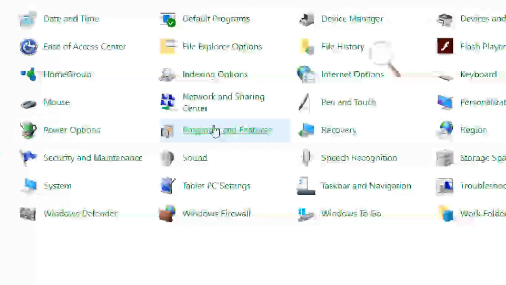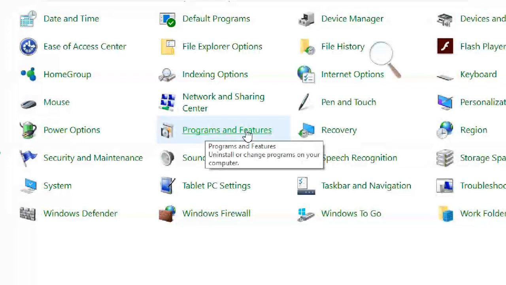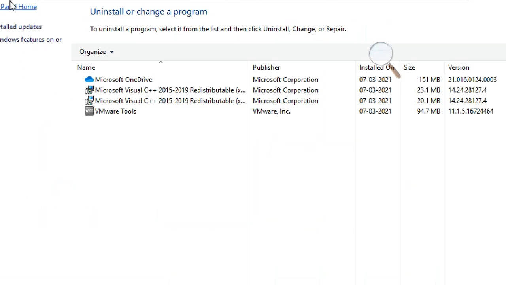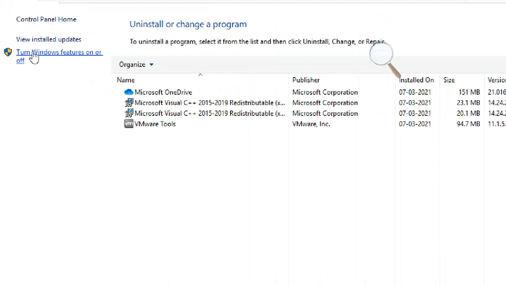There you can find Programs and Features. Usually Programs and Features is for uninstalling applications, right? But we will get other things also. We'll see that one. Programs and Features, click here. Okay, you can see Turn Windows features on or off.